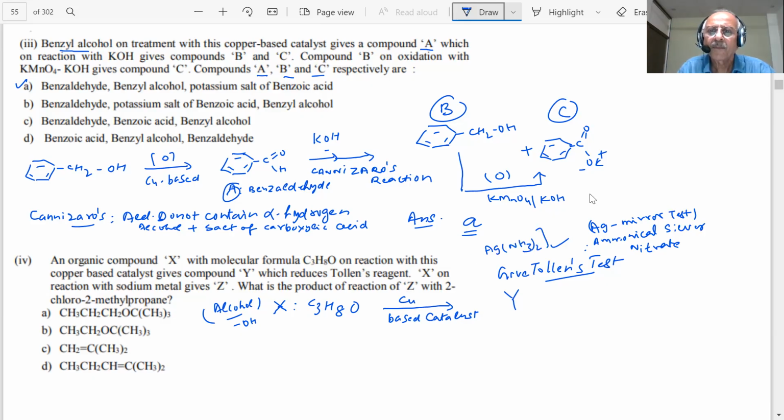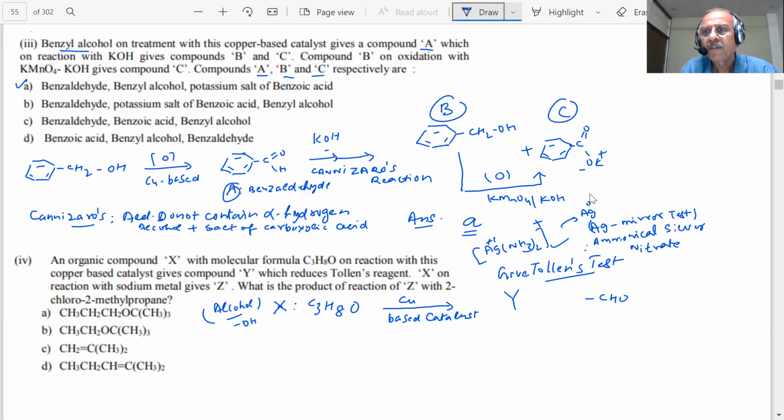NH3 whole twice plus. But in the alkaline medium, what change takes place? It goes to silver. This is silver, 1 plus to 0. Why am I explaining so much? Because any question could be there, student. We should have very complete knowledge of the chemistry. This will help me in 10 more questions, student. Okay, that means it is an aldehyde. Therefore, Y is an aldehyde, student.